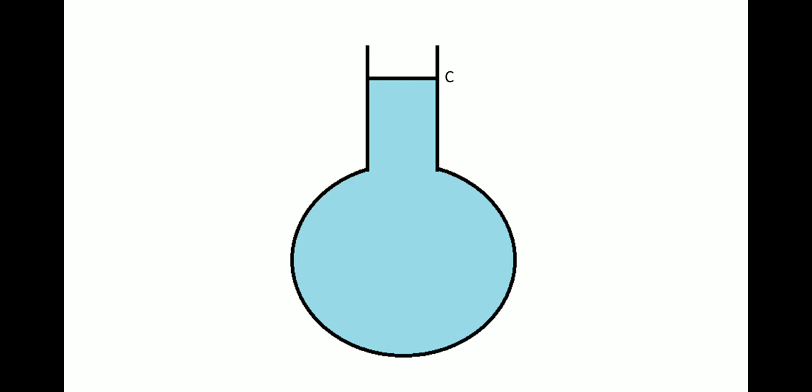Now if we see properly, there are three levels. Level A was the initial level of the volume of liquid when it was not heated. When the container got heated, it expanded and the liquid level dropped to level B. And when the liquid also starts getting the heat energy, the liquid volume again expands and reaches the level C.